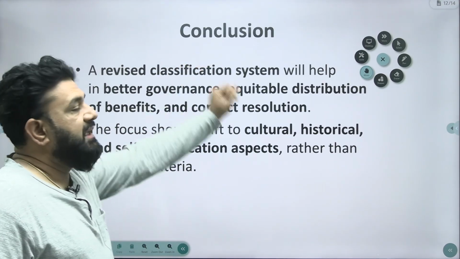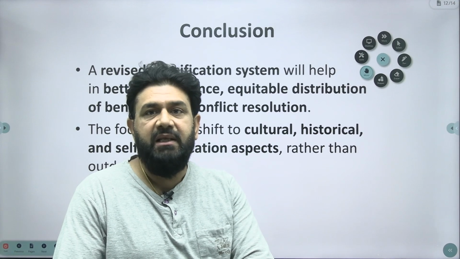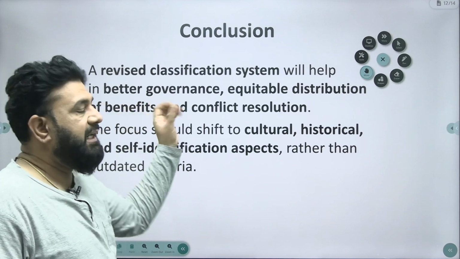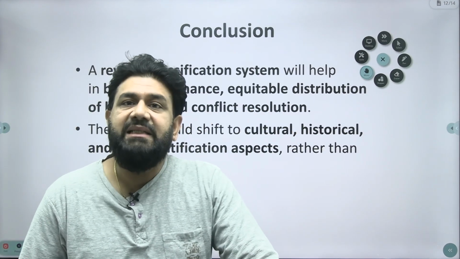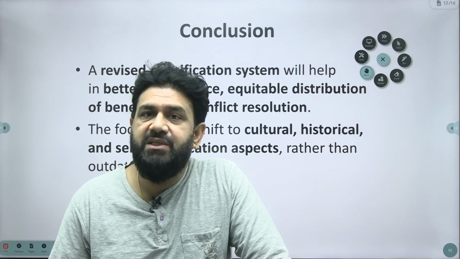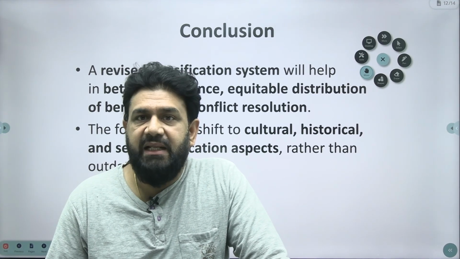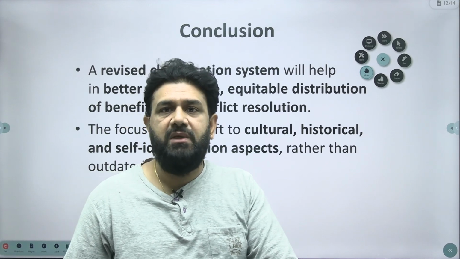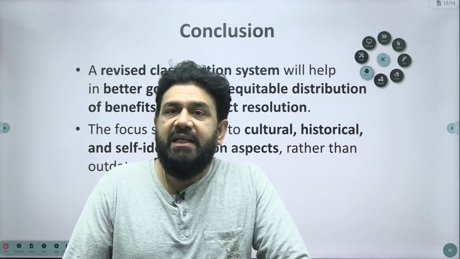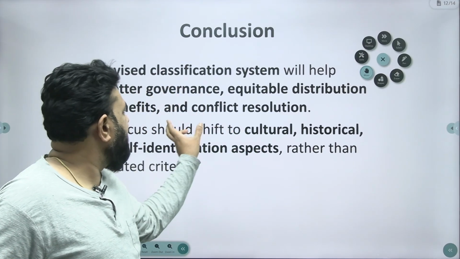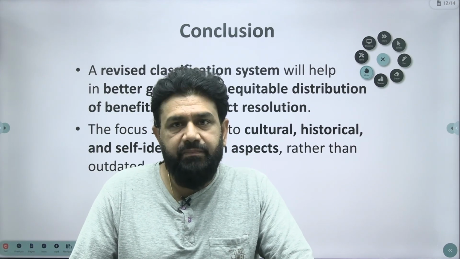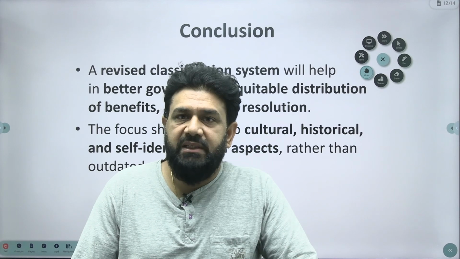And ultimately we can conclude this discussion with the following points. A revised classificatory system would help in better governance. Better governance means the policies, legislations, schemes and programs need to reach the truly deserving people so that we can achieve the objectives or goals of governance. So equitable distribution of benefits, so that we can have an inclusive democracy ultimately, and then conflict resolution for the maintenance of peace, law and order. We need to resolve the conflicts on an urgent basis.